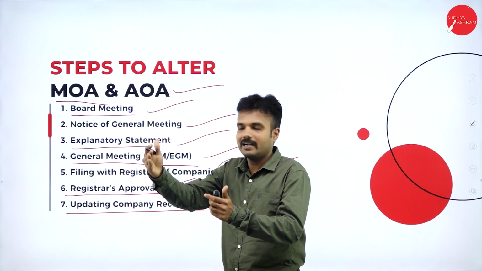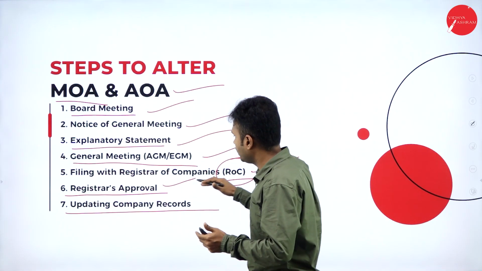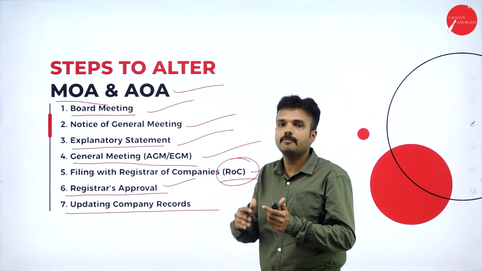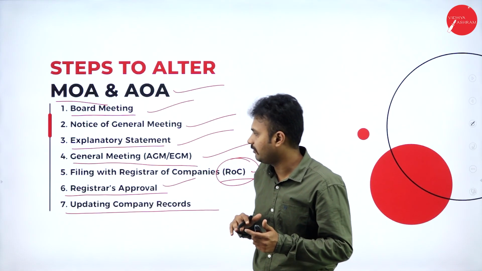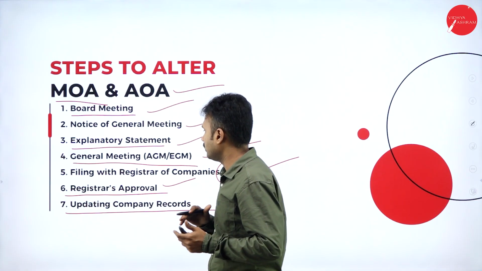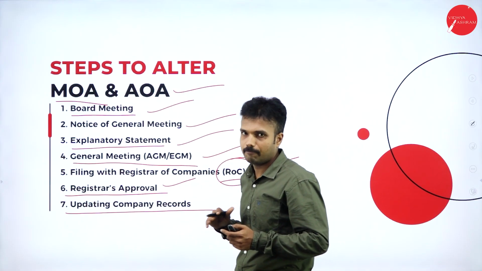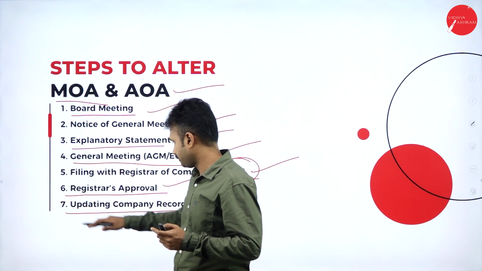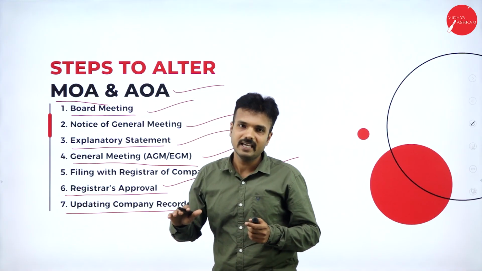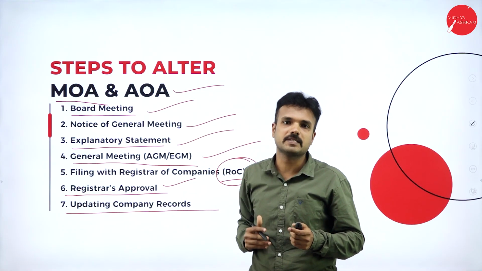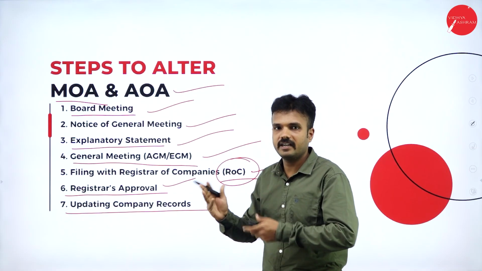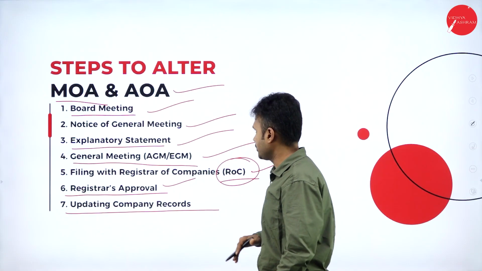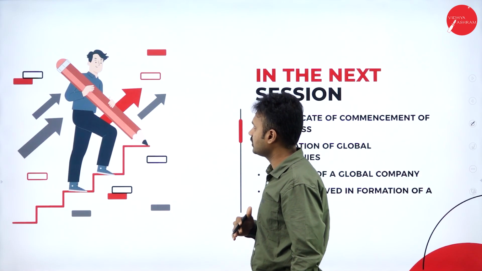If I can take it, I must file with the Registrar of Companies. The same decision regarding the increase in the dividend policy should be filed with the Registrar of Companies, and there is also an approval from the Registrar. After getting the approval, I can update the company records, including the official website of the company. This is the actual protocol if any changes are needed in the memorandum or articles of association under the Companies Act 2013.